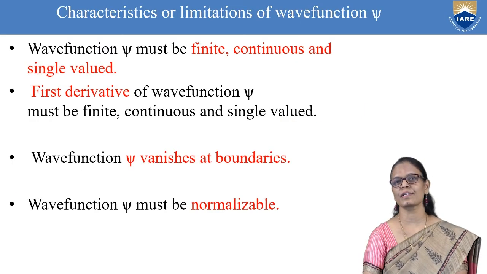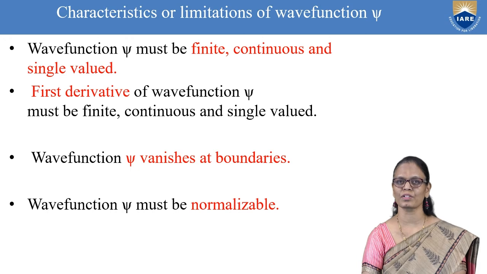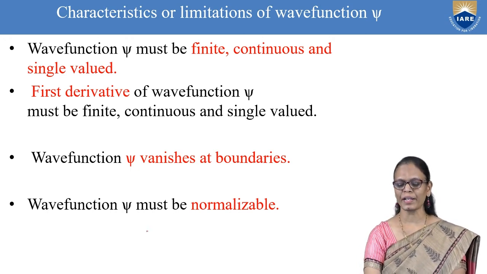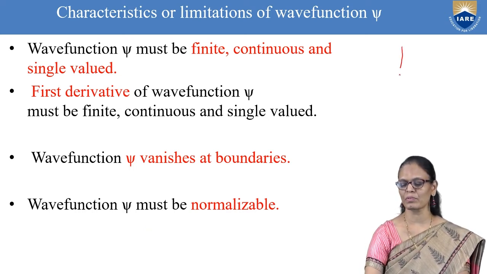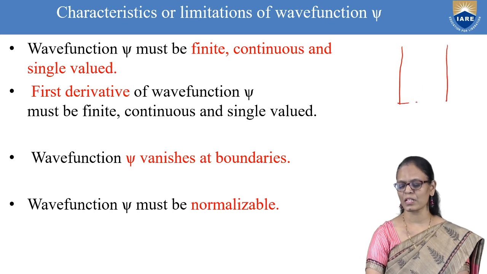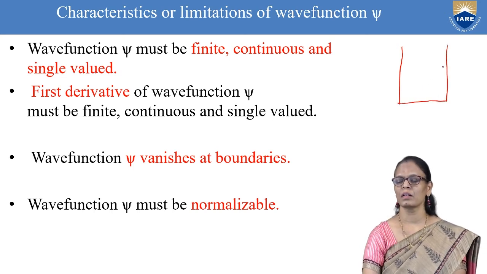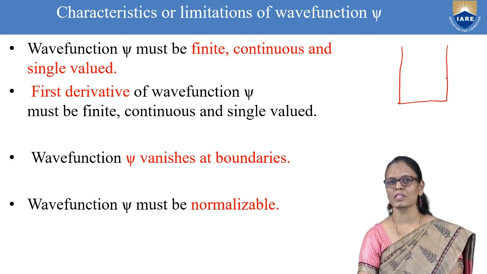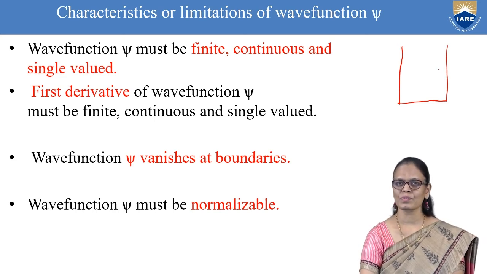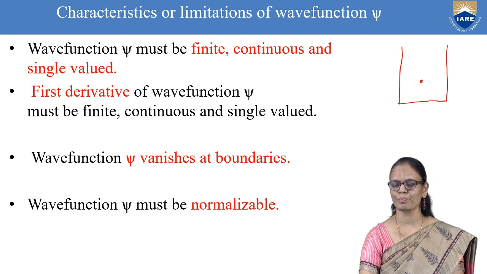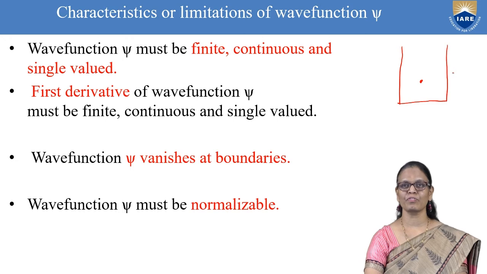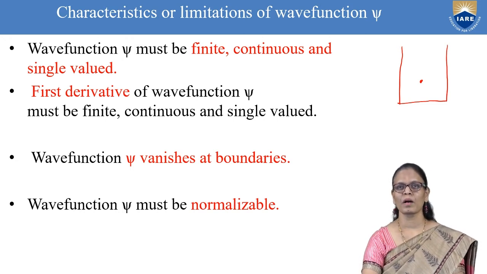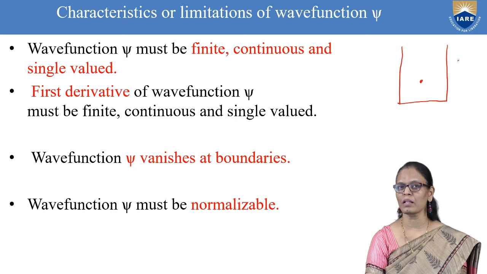Now what are the characteristics or the limitations of this wave function? The wave function psi must always be finite, continuous and single valued. If the particle is in a box like this, psi should be finite, it should be continuous, and it should have a single value.